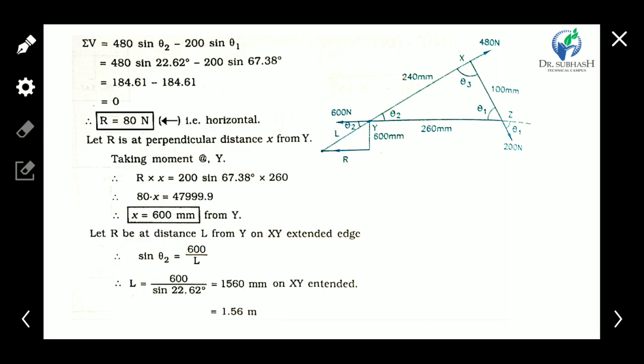What does Varignon's theorem state? It states that the resultant's moment about any one point is equal to the summation of all the forces' moments about the same point. So the resultant's moment about y is the resultant into the perpendicular distance, which we don't know and have to find out. Assuming this is x, the perpendicular distance is x.